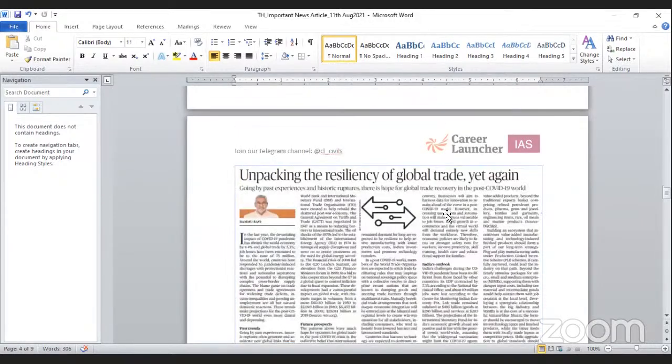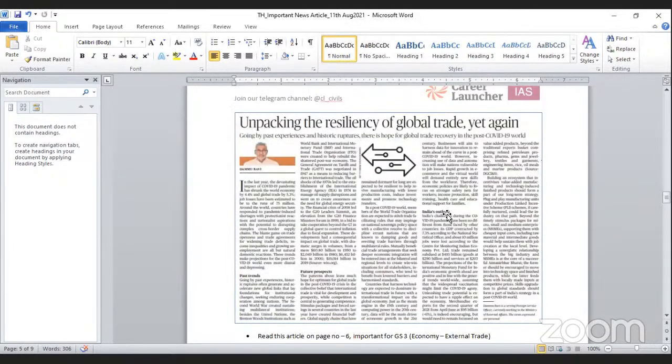Next article mentioned on page number 6 is about unpacking the resiliency of global trade yet again. Going by past experiences and historic ruptures, there is hope for global trade recovery in the post-COVID-19 world. Basically, this article is important under GS paper 3, under economy, external trade issues, mentioned on page number 6. And it may be important for prelims as well.